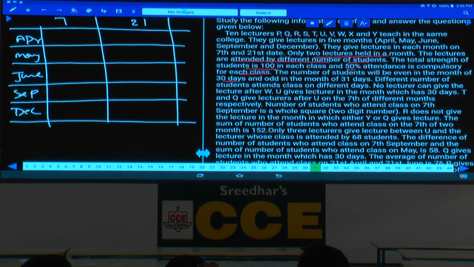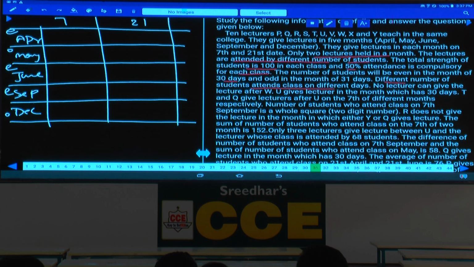That means 30 days means April, June, September. Hence in all these, even number of students must be here, here also even, here also even. And for the remaining, this is odd and this is odd. May and December odd numbers. And the remaining April, June and September even numbers, isn't it? And different number of students attend the class on different days.